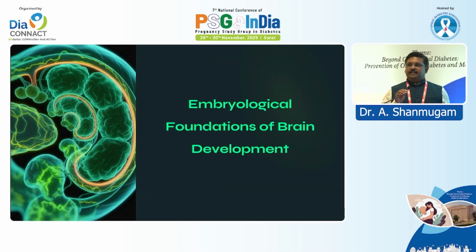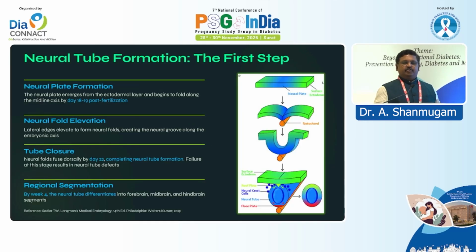Before going to discuss, let's cover some basic embryology of our fetal brain development. We all know that the neural tube is the most important part. The neural tube formation starts by the end of the second week, around the 18th to 19th day, and continues through the third week. By the 21st day, within 4 to 5 days, the whole neural tube formation has finished. If there is any problem in this, we'll have meningocele, anencephaly, all the classical complications of a diabetic mother, which develop within the first 3 weeks.